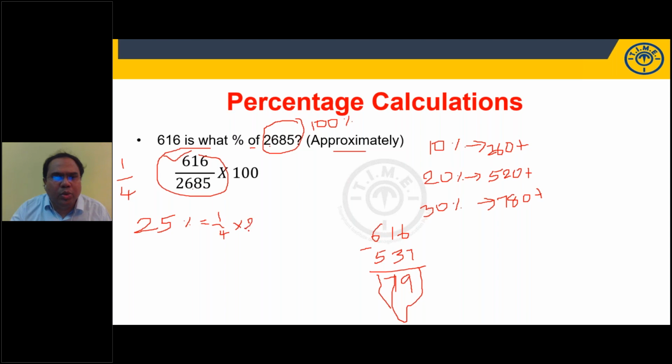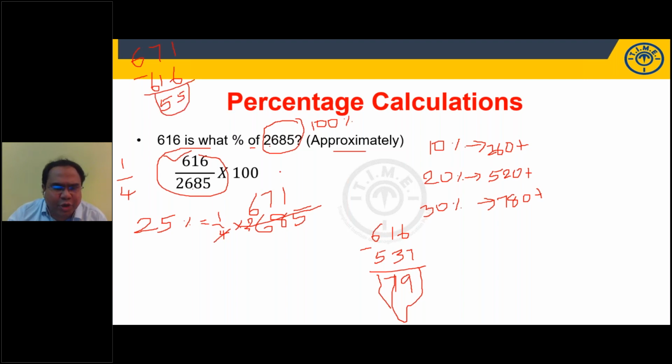So 1 by 4 of 2685. 4 6s are 24, 4 7s are 28, 4 1s are 4. Don't get into the point. 671. We got 671 for 25%. We need only 616. So how much extra have we got? If I subtract, we got 55 extra. So my answer should be less than 671, which means less than 25%. From this I need to subtract 55.